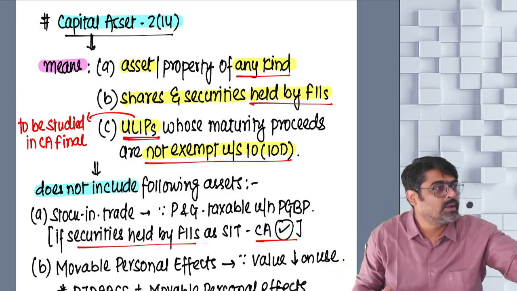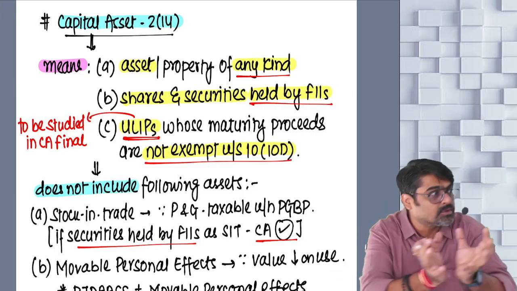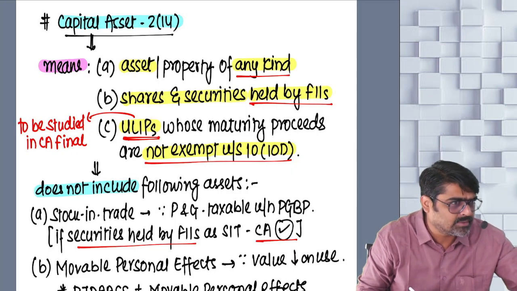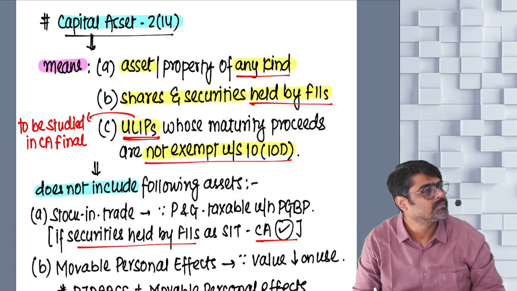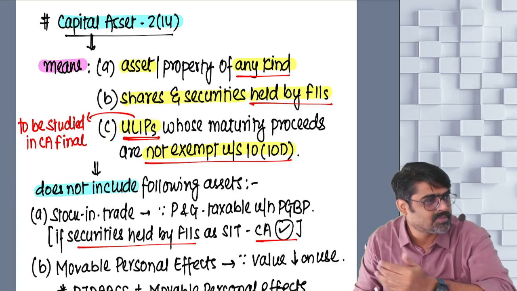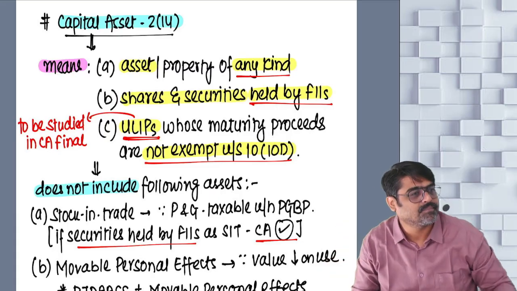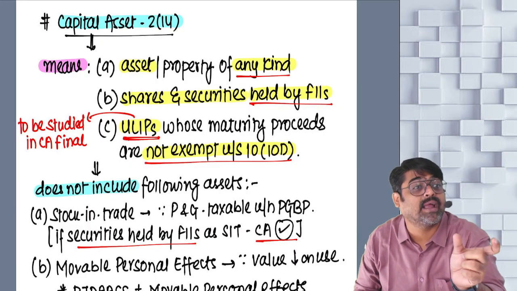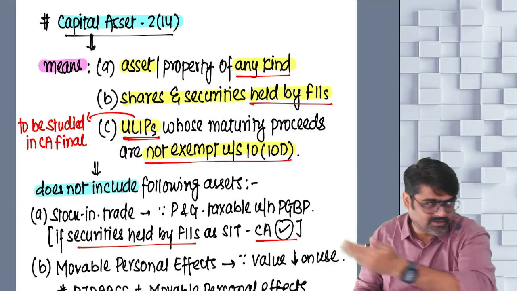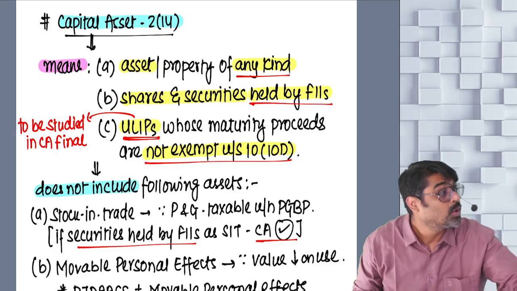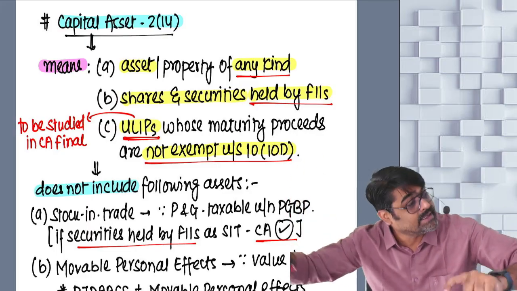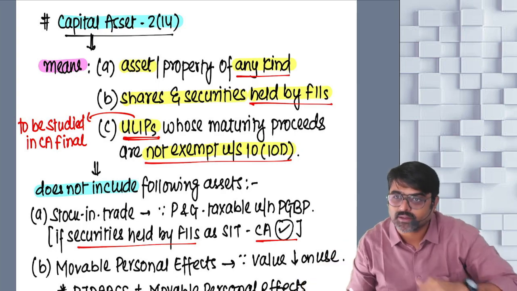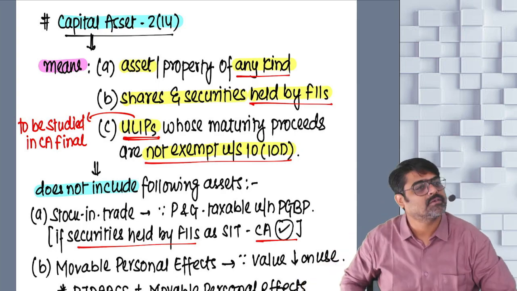No. ULIPs, certain specific types of ULIPs whose maturity proceeds are not exempt under section 10(10D), you also become a capital asset. All assets, all properties of any kind: capital asset. Shares and securities held by FIIs: capital asset. Then ULIPs whose maturity proceeds are not exempt under section 10(10D) are also capital assets. Now these are my capital assets.